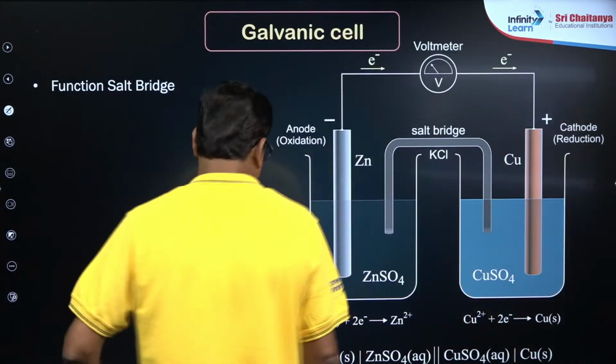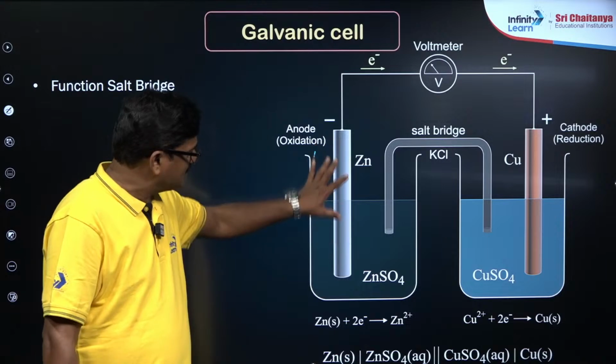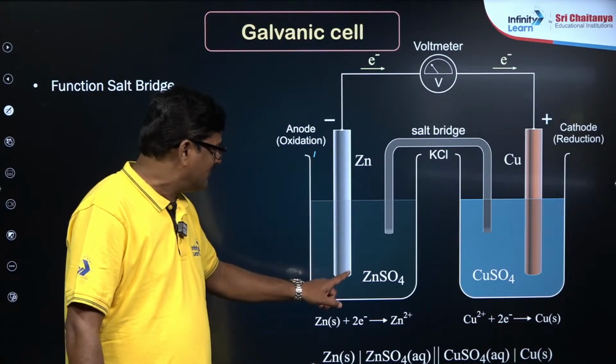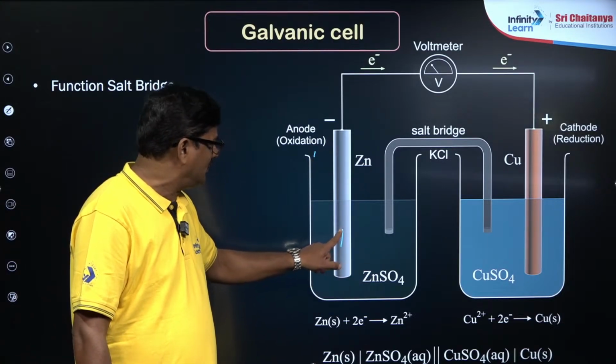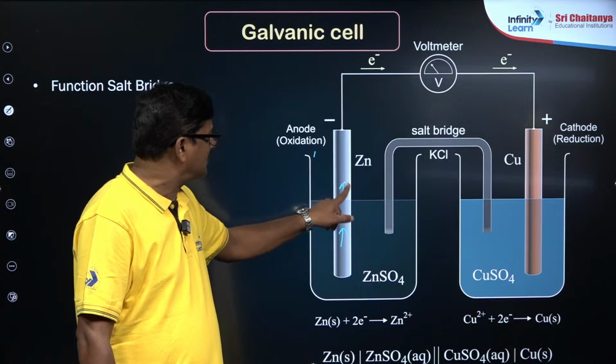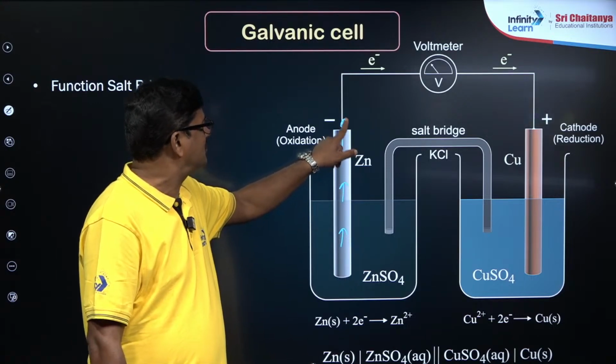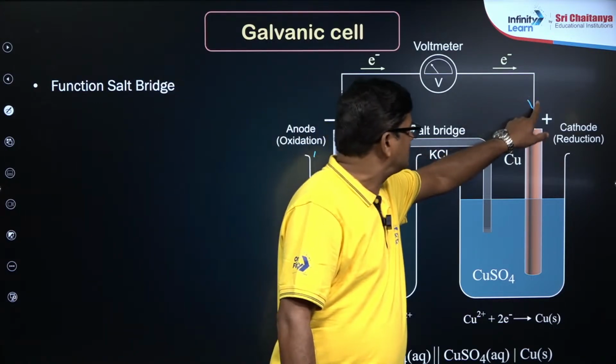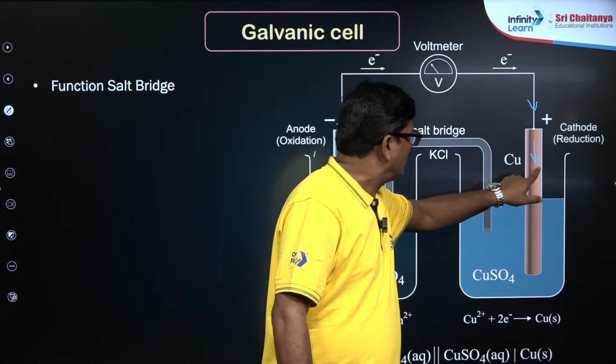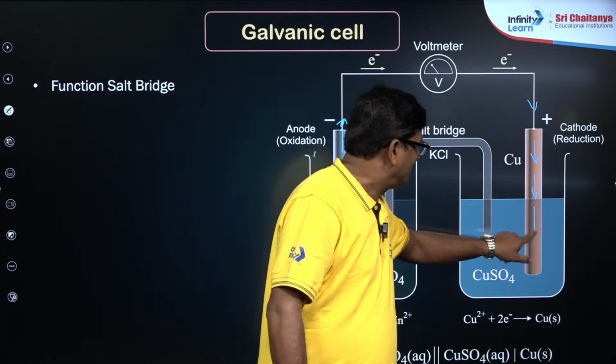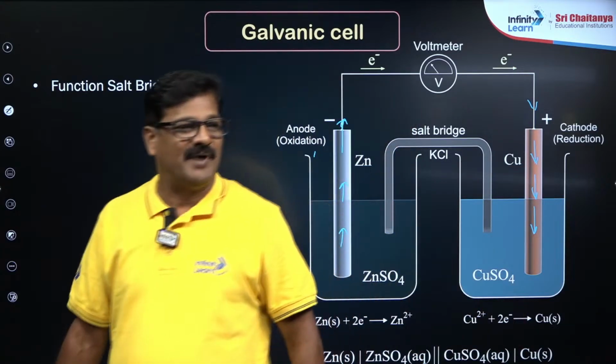And my question is, when a zinc rod is immersed in zinc sulfate, why is the electron moving from zinc and reaching to copper? Why is it reaching to copper? So why not in the reverse way? That is what my question.